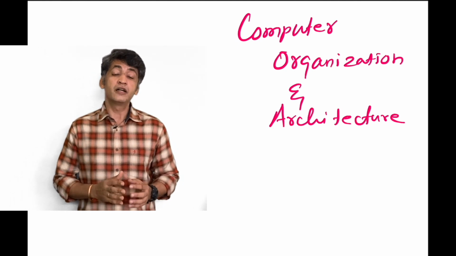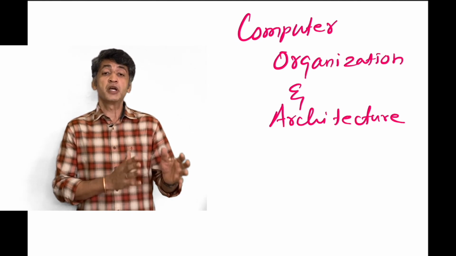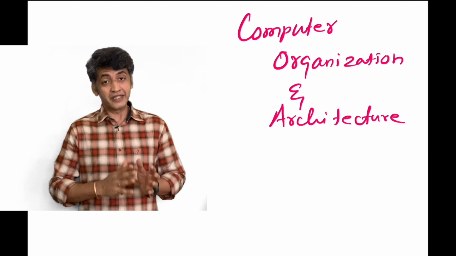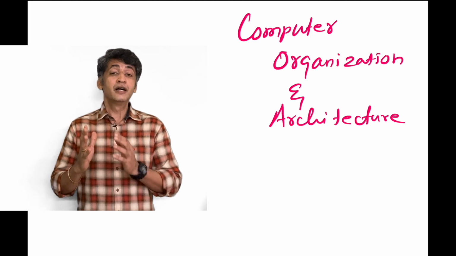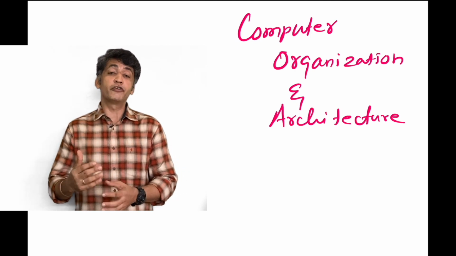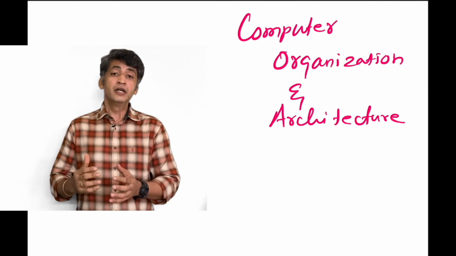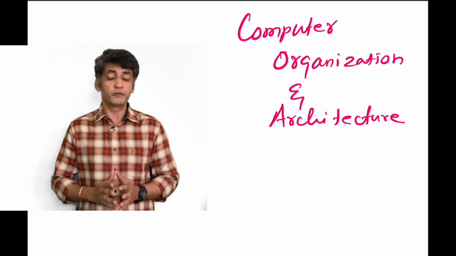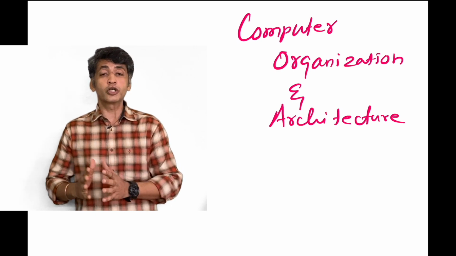For example, take the multiplication operation. Whether your system supports that multiplication operation or not, that is called architecture. But organization is how you are going to achieve that multiplication operation. For example, are you going to add a separate hardware unit, or are you going to add software to achieve that multiplication operation? This is the major difference between computer architecture and computer organization.